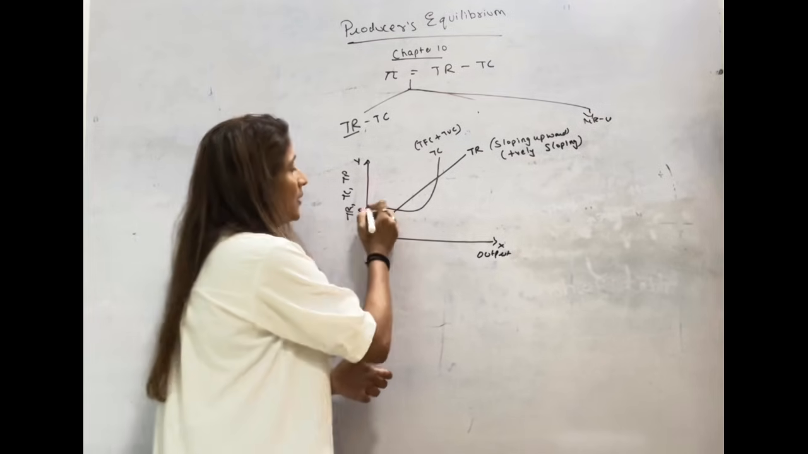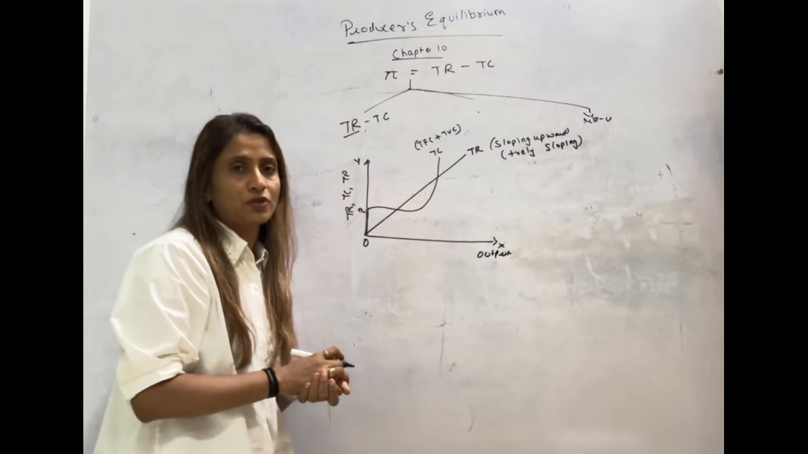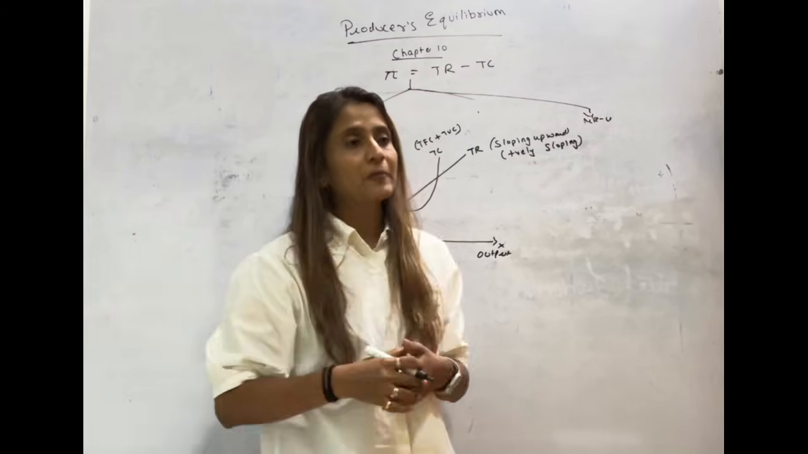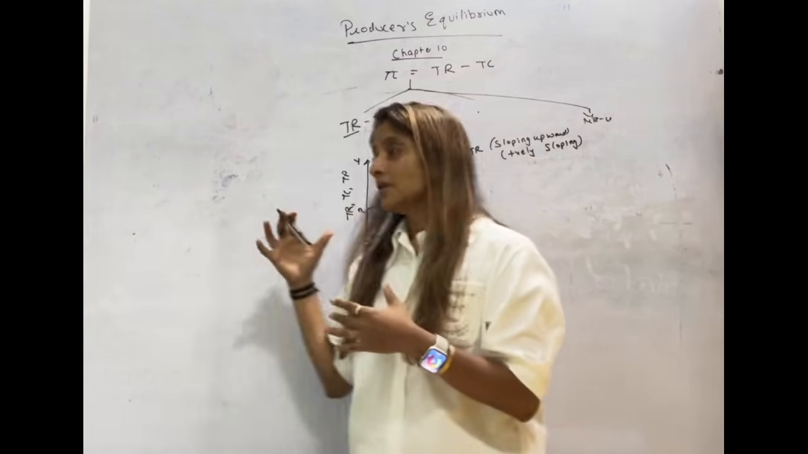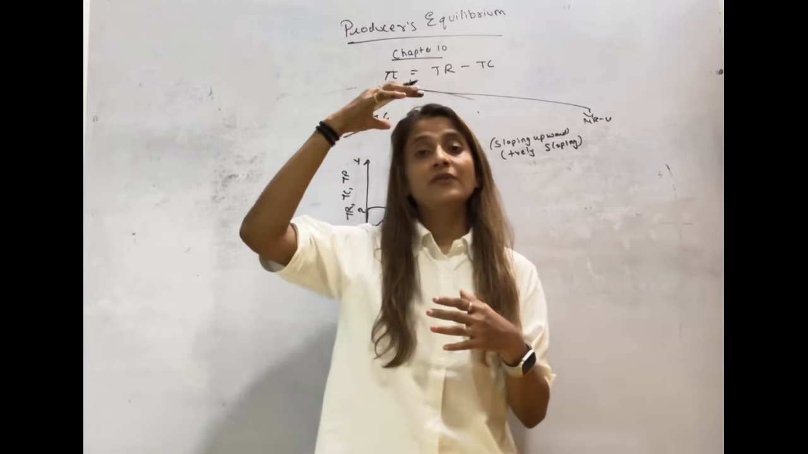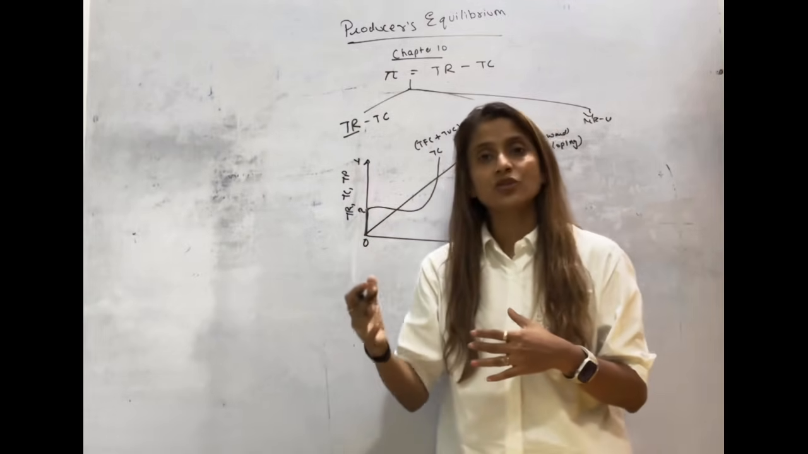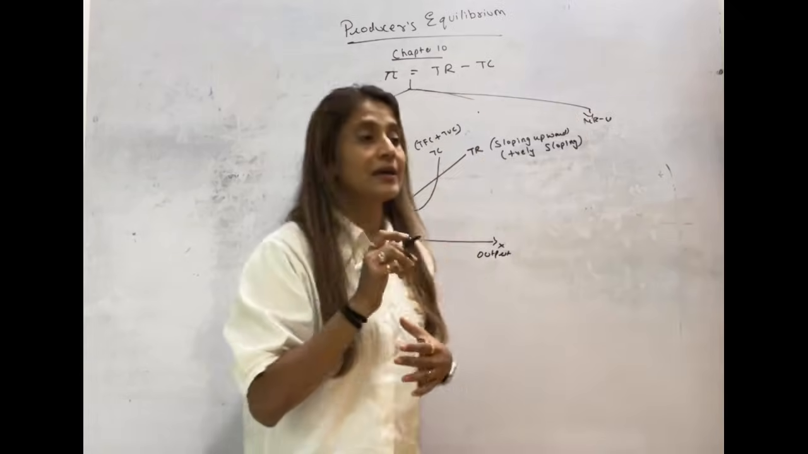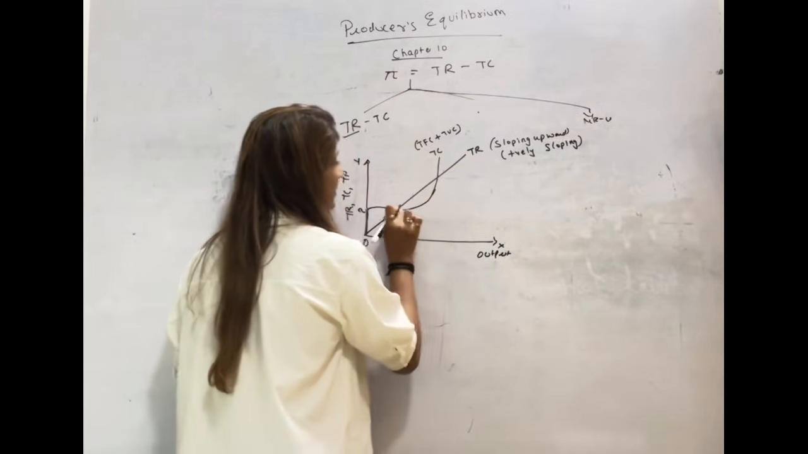Why is it concave downward? Because it is following the law of variable proportion. According to the law of variable proportion, which we had done, initially the productivity of the labor is high. Our total cost initially will be increasing at a diminishing rate and then it will be increasing at an increasing rate.